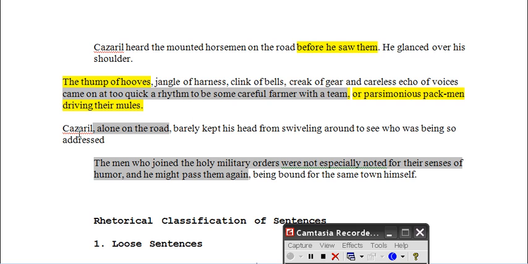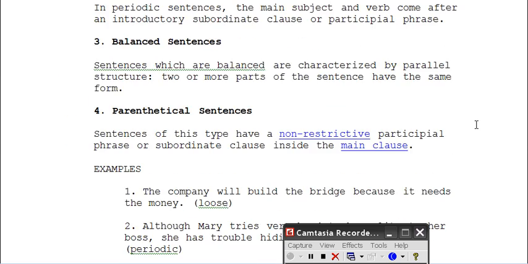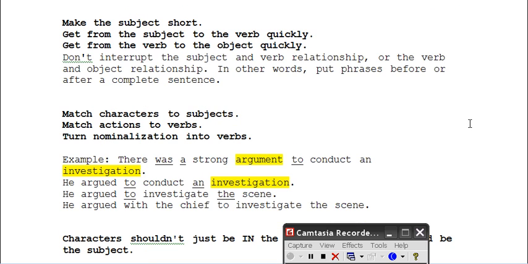Because even though it interrupts the subject and verb, the subject still gets to the verb quickly. That is, he still barely kept his head. It happens quickly rather than this being a long interruption. So that parenthetical doesn't really break the rule anyway. Get from the subject to the verb quickly. Now this means, sorry, I just read that.